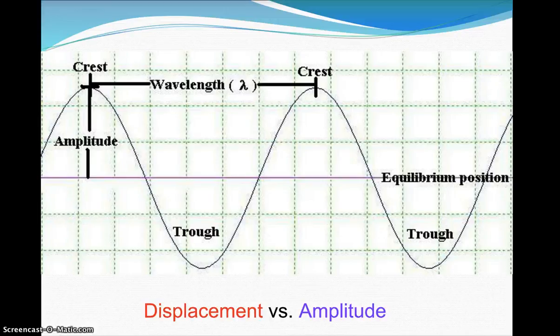So when we have a wave, we can have the displacement of the wave and then the amplitude of the wave. The amplitude is measured from rest or equilibrium position to the highest point. And not all waves have similar amplitudes. So the displacement is just how much the wave has been displaced. They are not always the same.